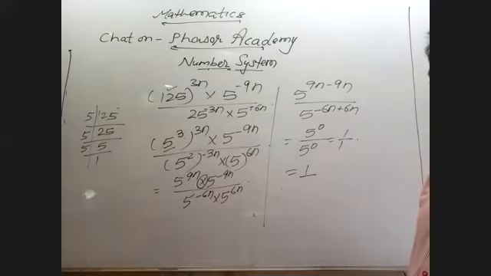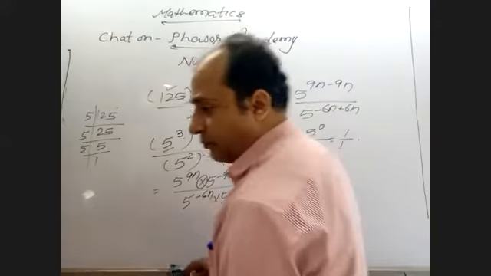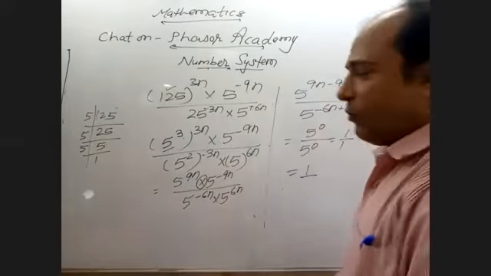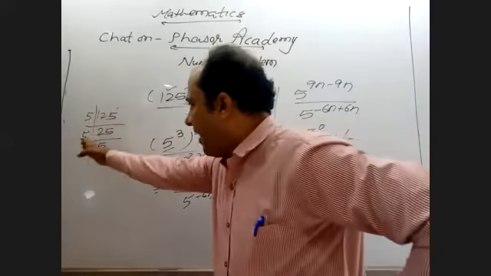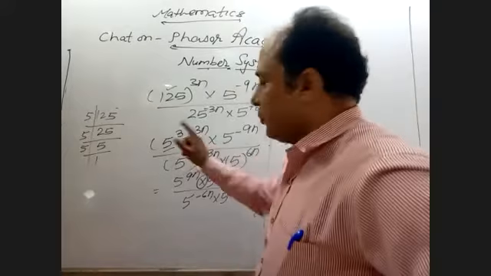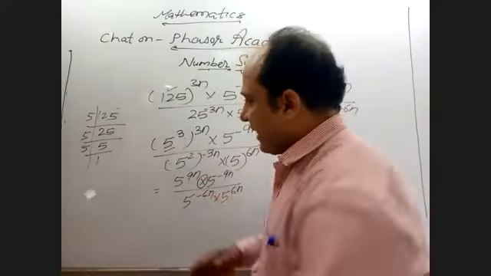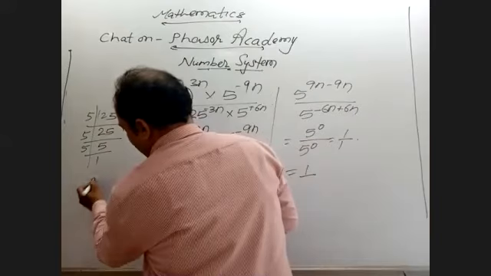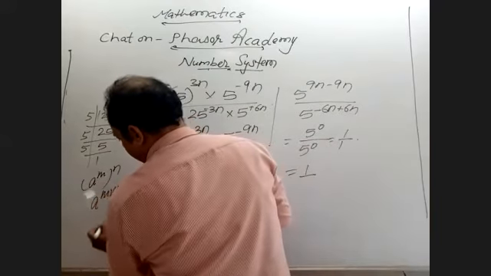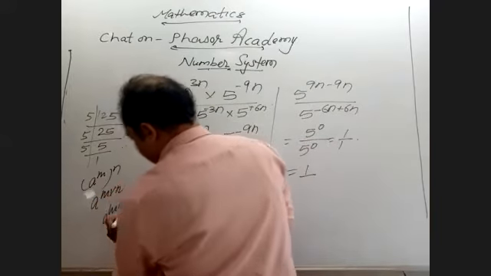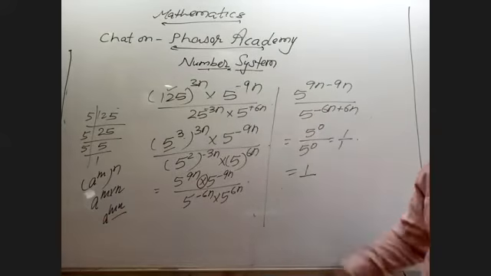Got it? I hope now you are going to try to understand. You understood this one? Once again, it is 125. I have just kept it in the form of 5 into 5 into 5, that is 5 cube. Now again here, you have to use the formula a raised to power n, whole raised to power n, because a raised to power n into n. Right? You get the answer.